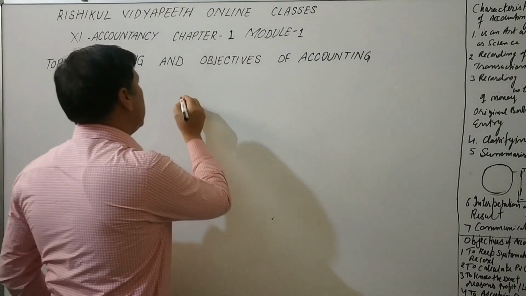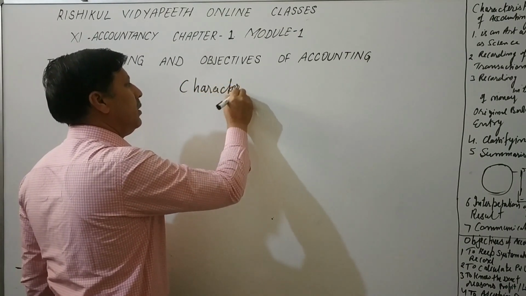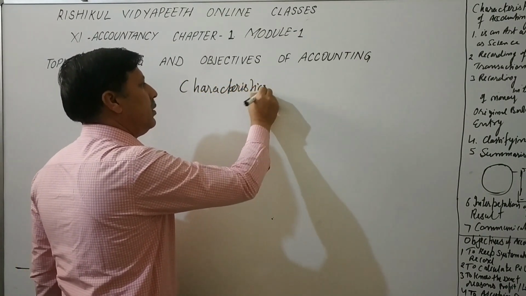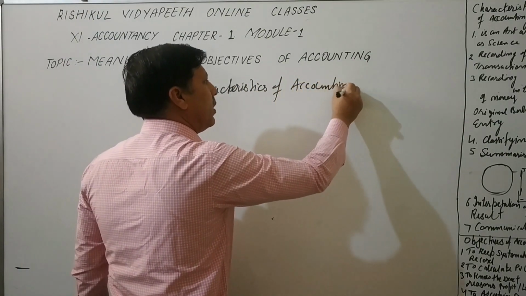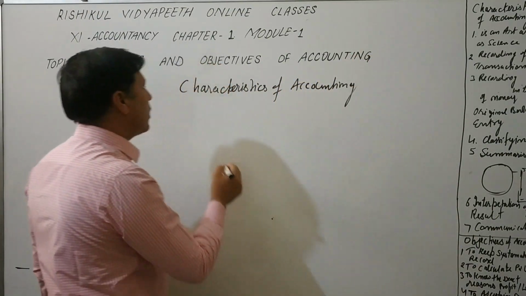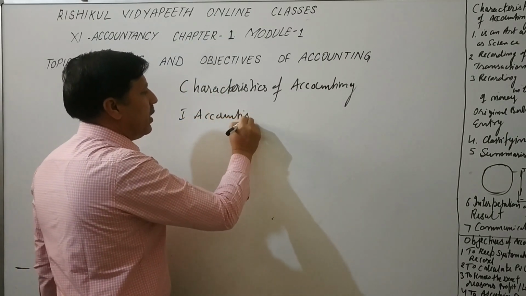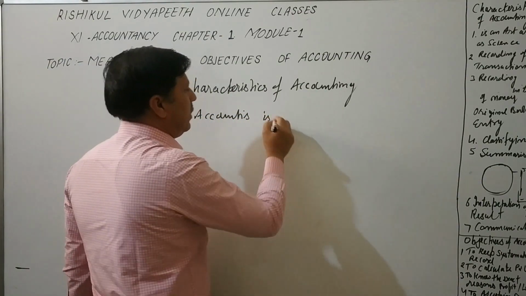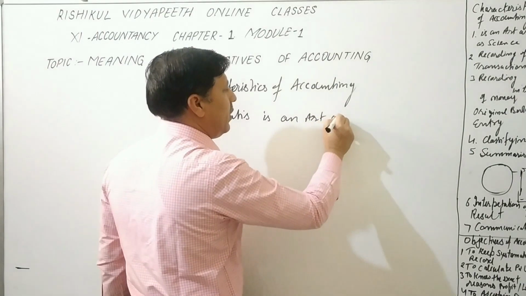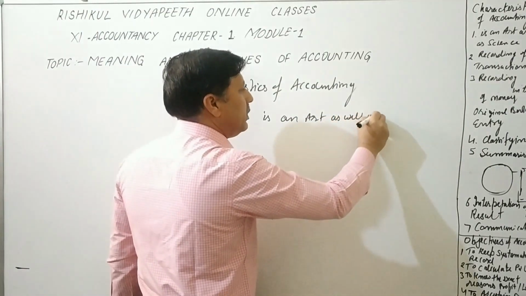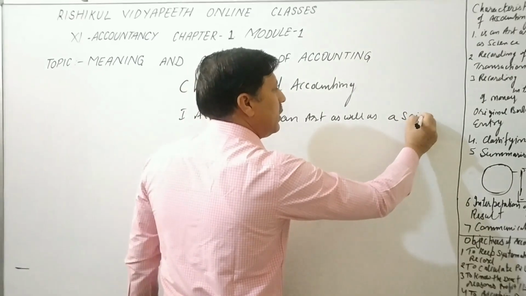First characteristic of accounting: accounting is an art as well as a science.